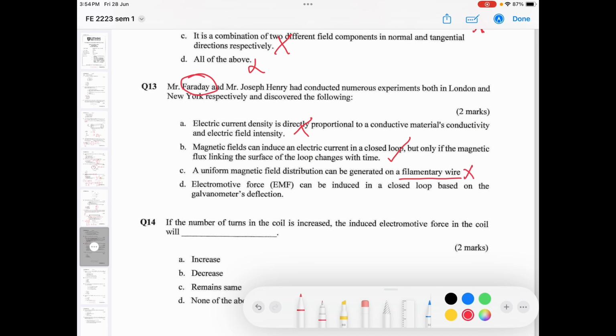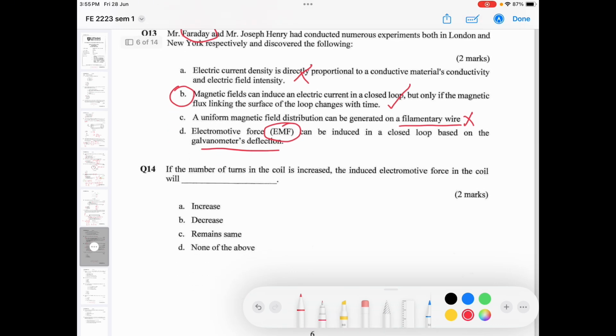EMF can be induced in a closed loop based on galvanometer deflection. It's telling you that if the galvanometer deflects, then you will have an EMF generator. This is not correct. Only when you have EMF, the galvanometer deflects. So the answer is B.